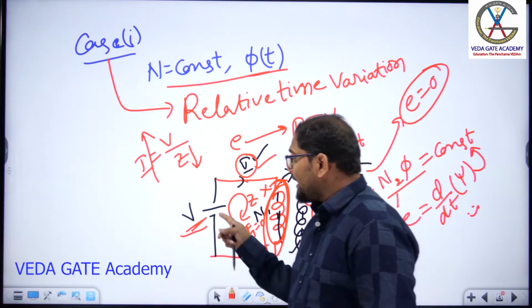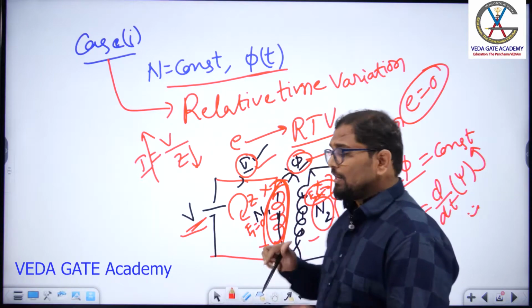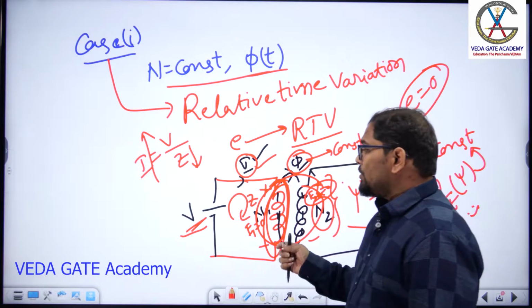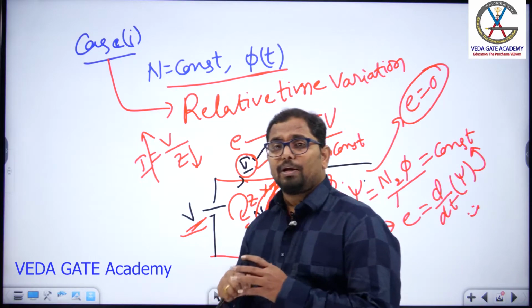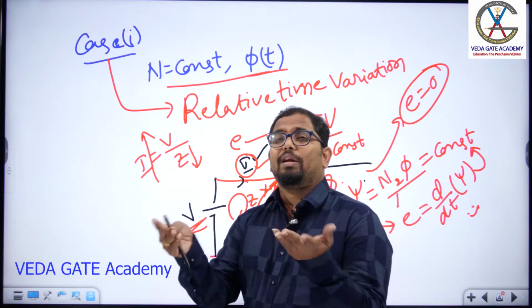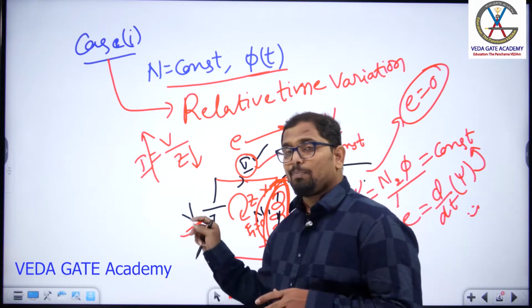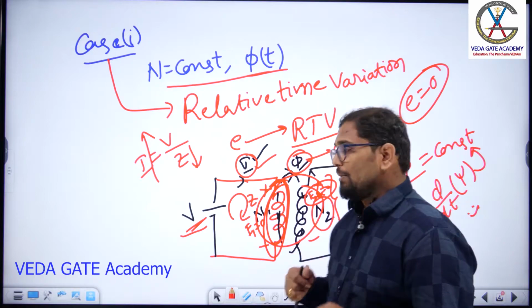But if you connect a rated voltage DC supply, then the transformer gets damaged. So understood or not? We should not connect the DC supply to the transformer. Why? Because there won't be any transformer action. Because of that, if you connect a rated DC supply, your transformer will be damaged.